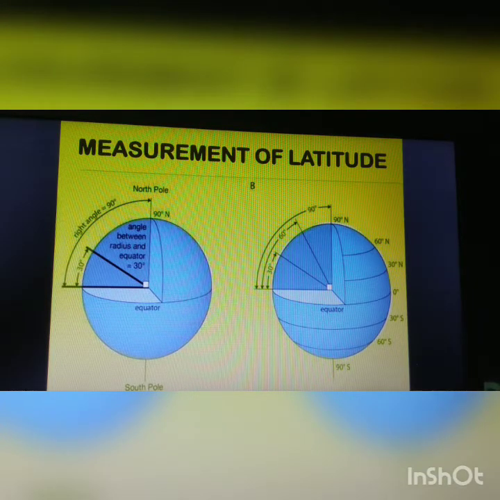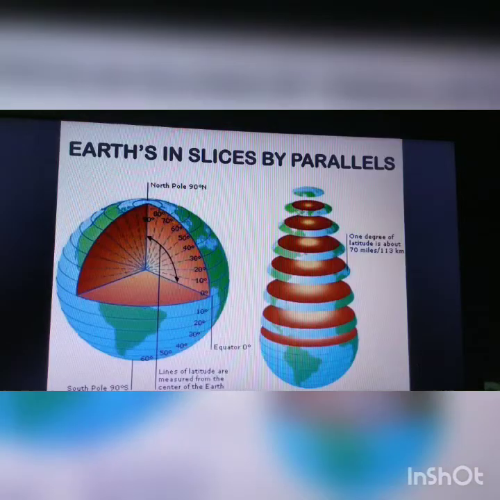The parallels are drawn at an interval of 1 degree. Thus, there are 90 parallels in the northern hemisphere and 90 parallels in the southern hemisphere. Hence, including the equator, there are 181 lines.